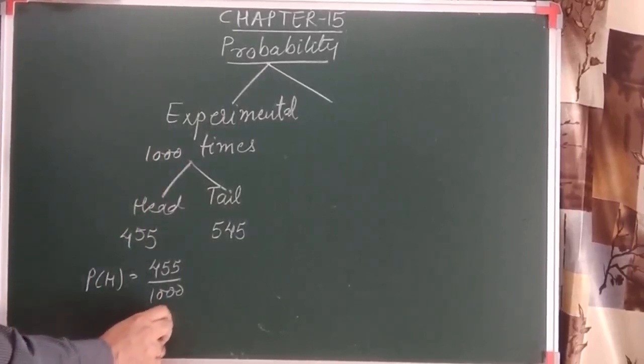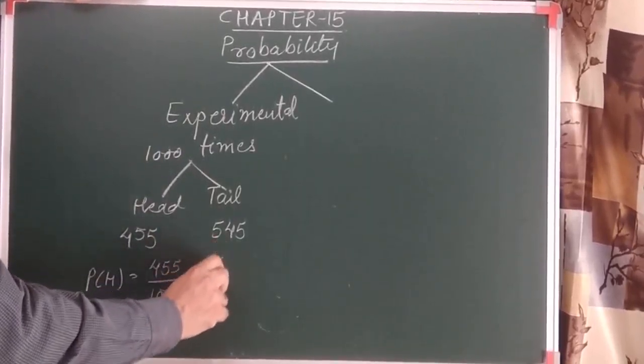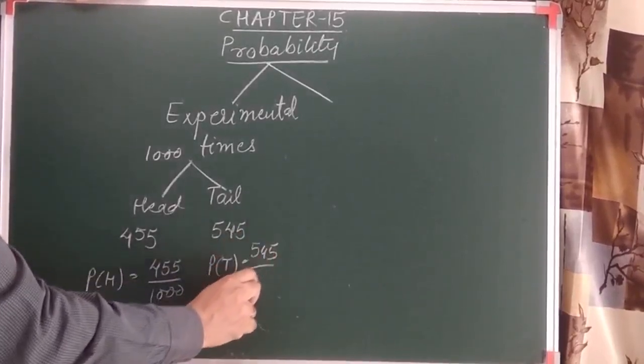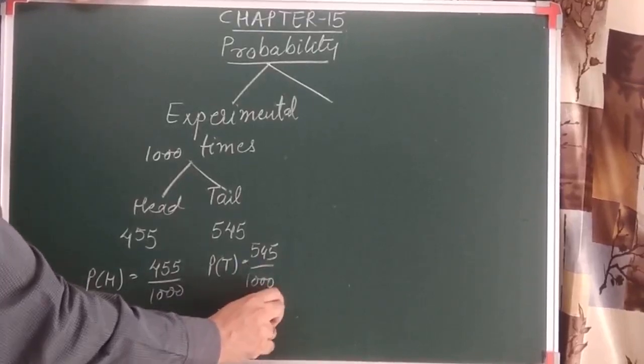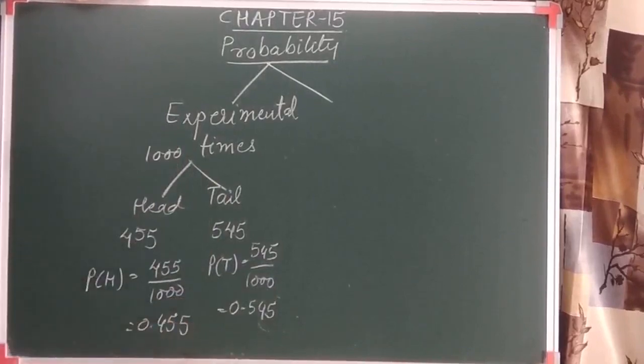So it is 0.455. Here the probability of tail is 545 upon 1000, so it is 0.545. So this experiment-based probability we obtain is this value.